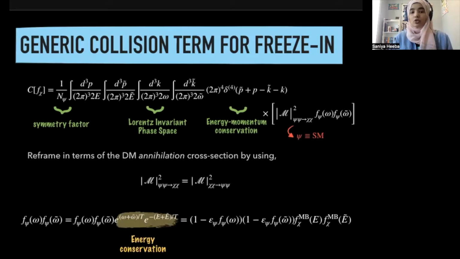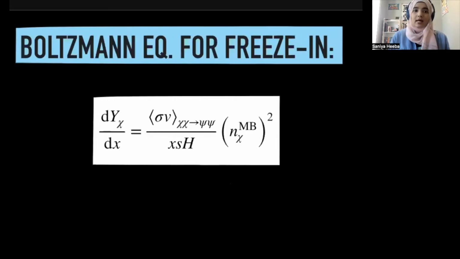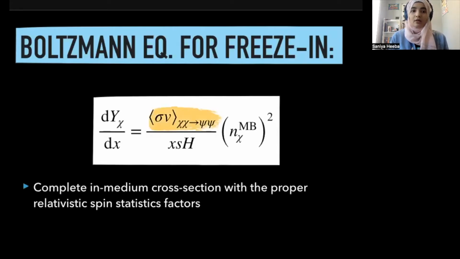So essentially what we're doing is replacing the dependence on the initial states, that is the Standard Model states, with some fiducial dark matter states. Now, this is not the true dark matter distribution, but something that we have made to be Maxwell-Boltzmann by construction. So what this means is that the Boltzmann equation for freeze-in now reduces to something that looks quite similar to the Boltzmann equation for freeze-out. So we have the cross-section in terms of a dark matter annihilation cross-section.